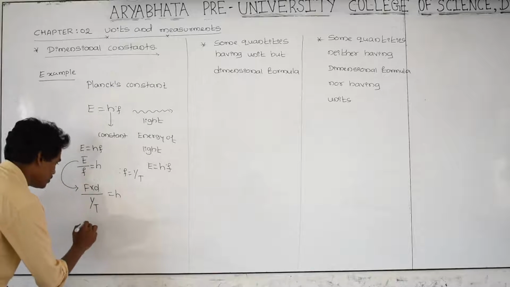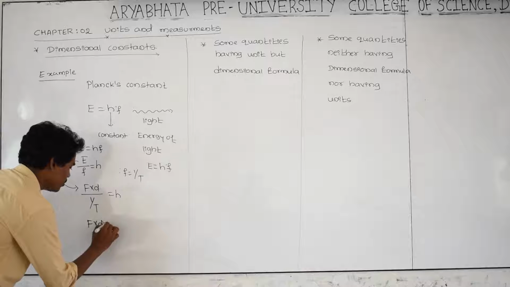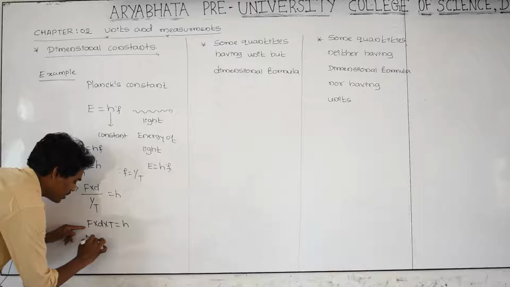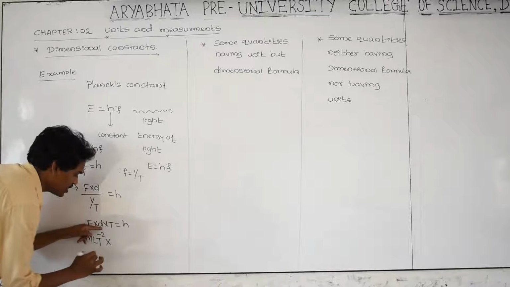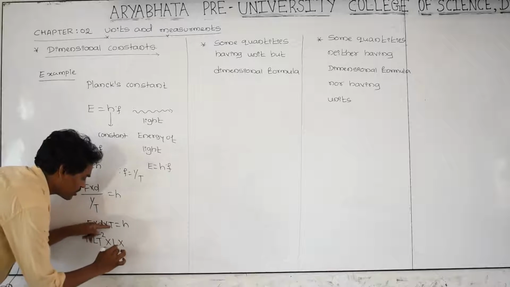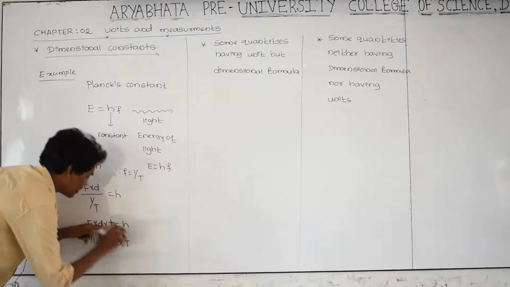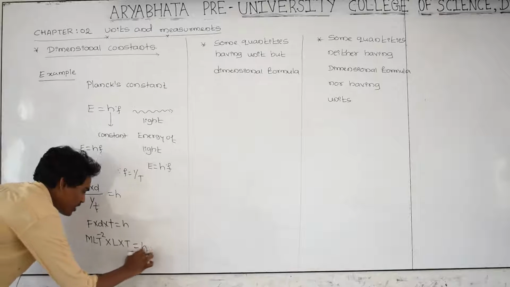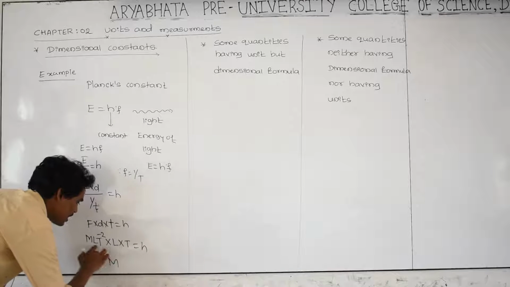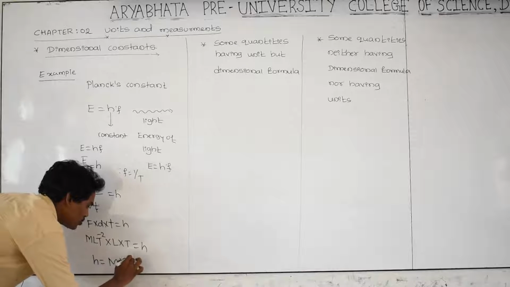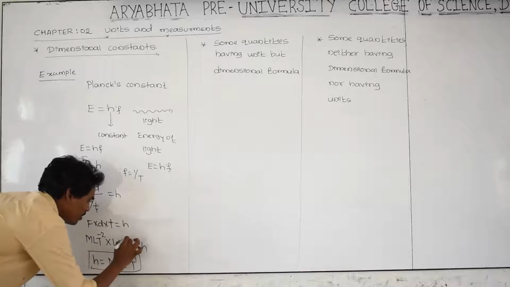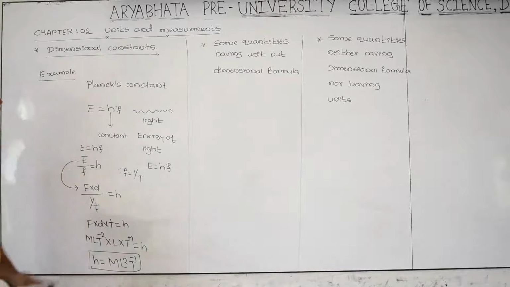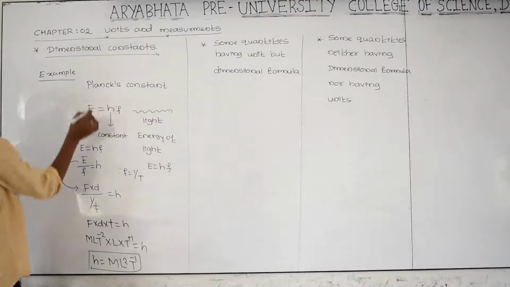t taken on numerator, f into d into time, this is equal to h. What is the dimensional formula for force? M L T raised to minus 2, d is nothing but a distance, that is L, t is nothing but a time, that is capital T. And here what is the dimensional formula for h? h is equal to M L into L, L square, T raised to minus 1. This is the dimensional formula for Planck's constant. This is example number 1.